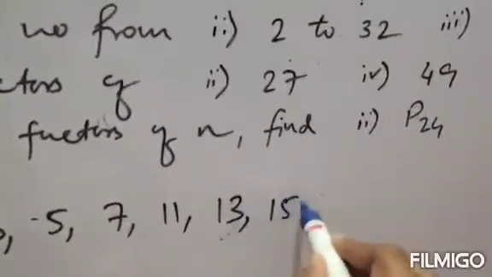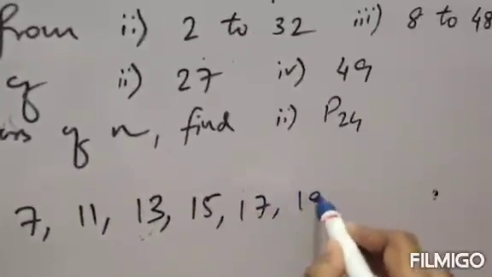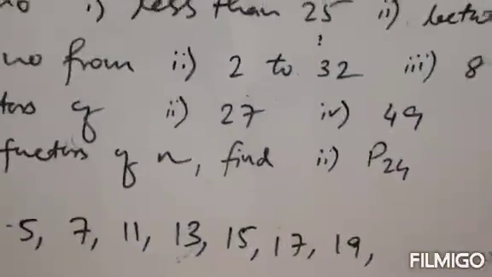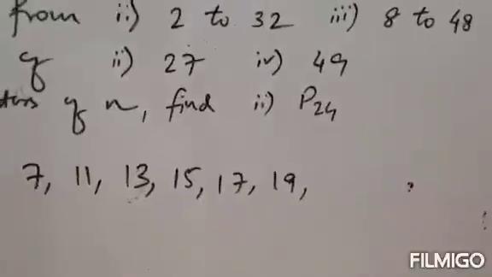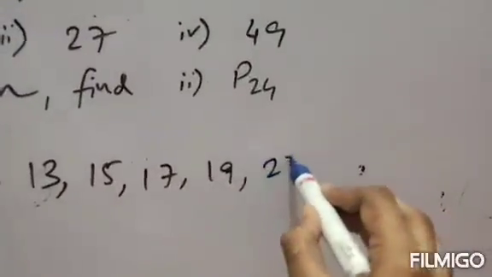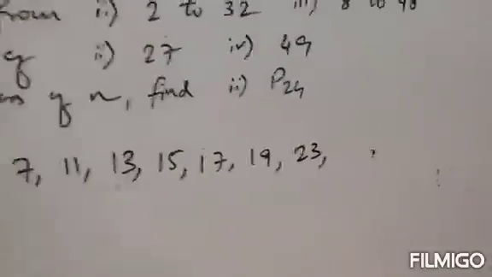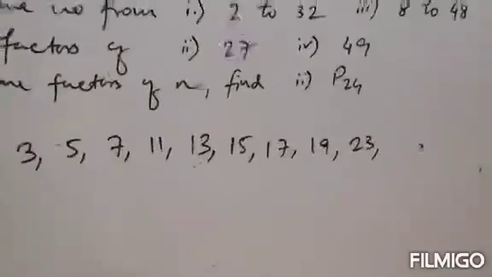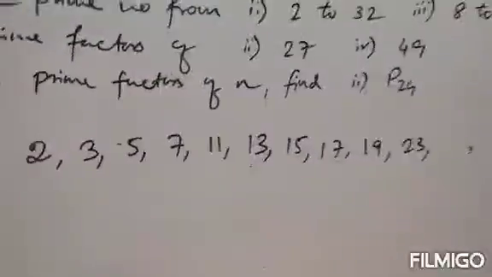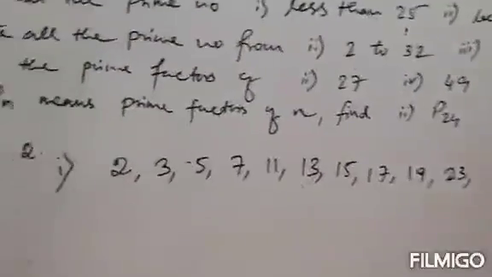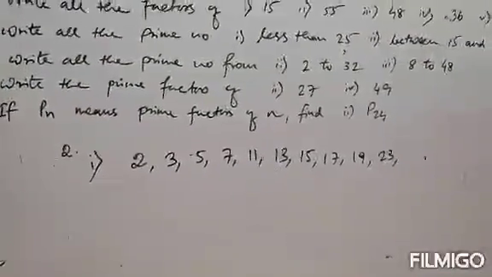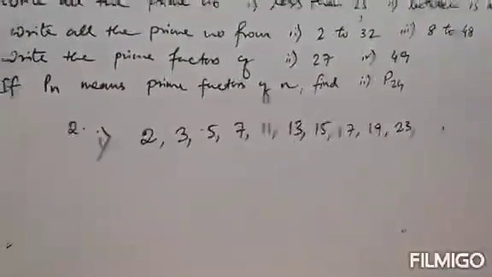13, 15, 17, 19. Next 20 is a composite number. 21, 3 sevens are 21, so 21 is a composite. 22 is a composite, 2 11s are 22. Next 23. Clear. Next 24 is a composite number, and lastly 25, which we cannot write because the question says less than 25. So we will go up to 24. So the prime numbers less than 25 are 2, 3, 5, 7, 11, 13, 15, 17, 19 and 23.